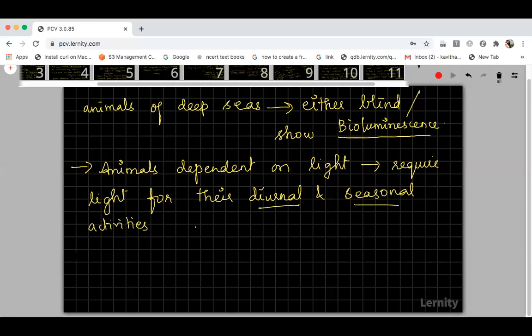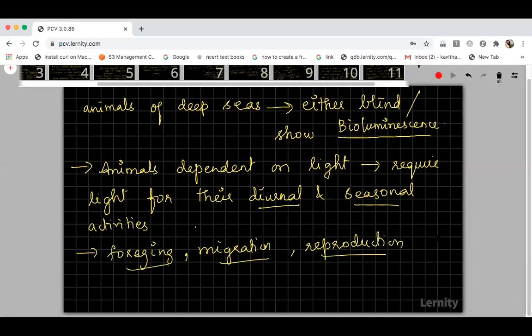Okay. And sometimes animals will also undergo the foraging process, migration, and reproduction. All these processes depend on the specific photoperiod. You would have studied photoperiod in the plant growth and development chapter. That is, the duration of exposure to light is called photoperiod.